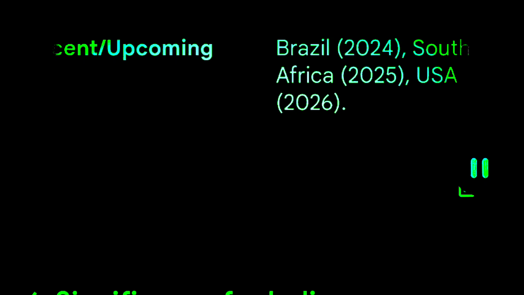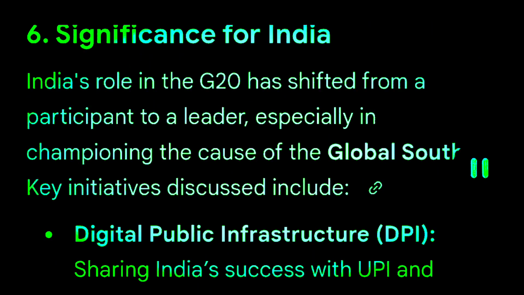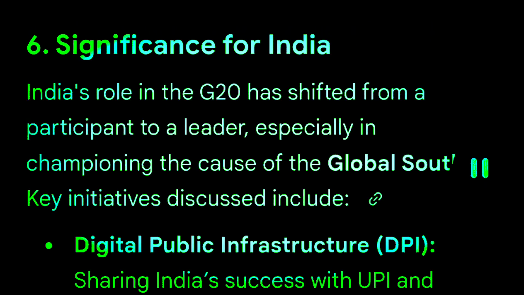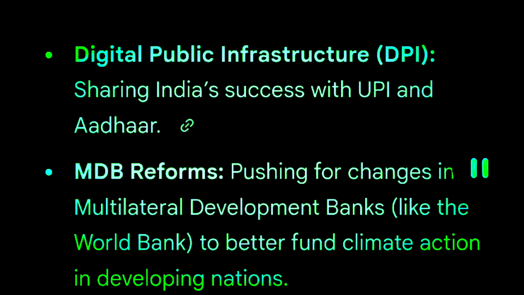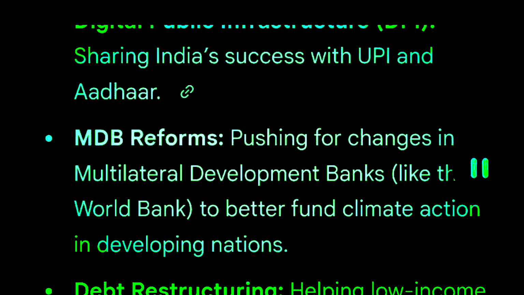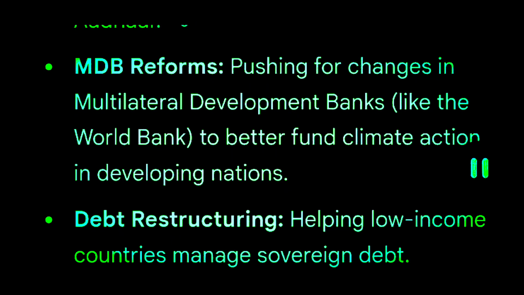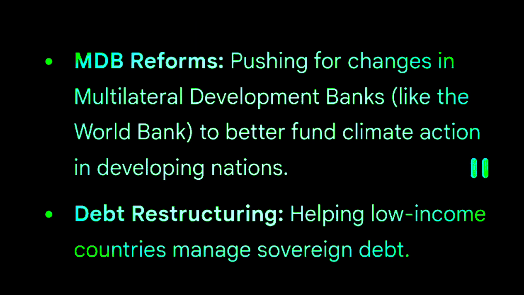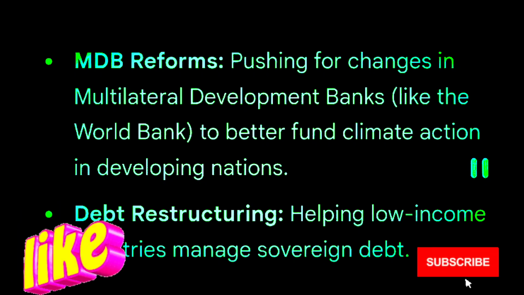6. Significance for India. India's role in the G20 has shifted from a participant to a leader, especially in championing the cause of the Global South. Key initiatives discussed include Digital Public Infrastructure, DPI, sharing India's success with UPI and Aadhaar. MDB reforms, pushing for changes in multilateral development banks, like the World Bank, to better fund climate action in developing nations. Debt restructuring, helping low-income countries manage sovereign debt.